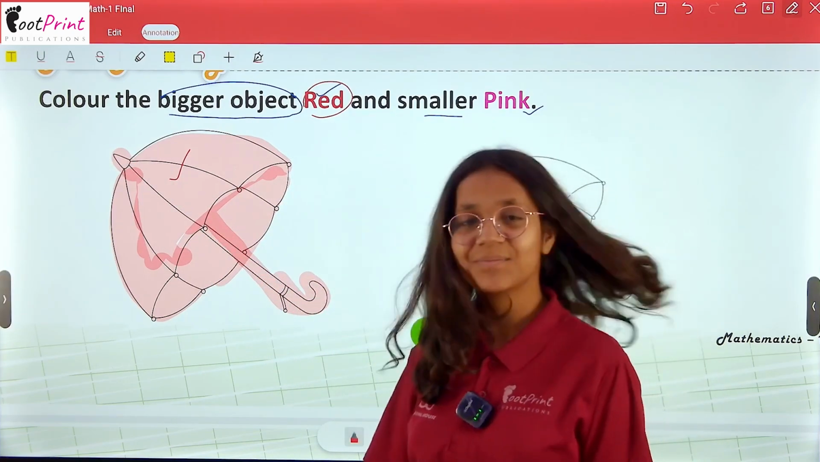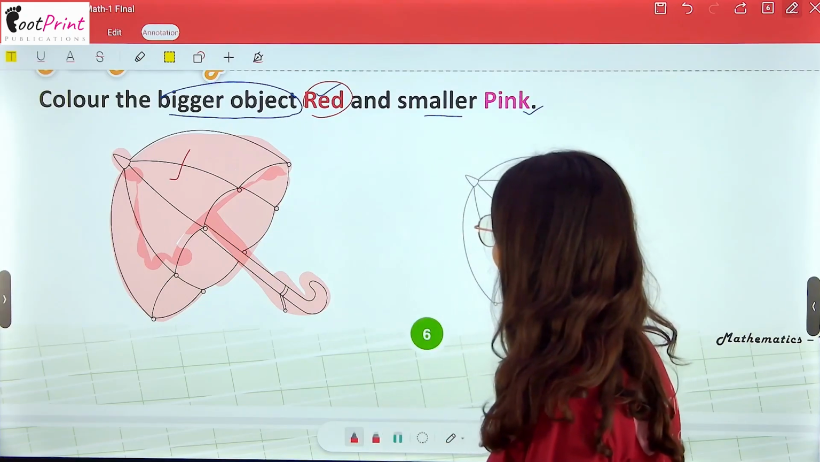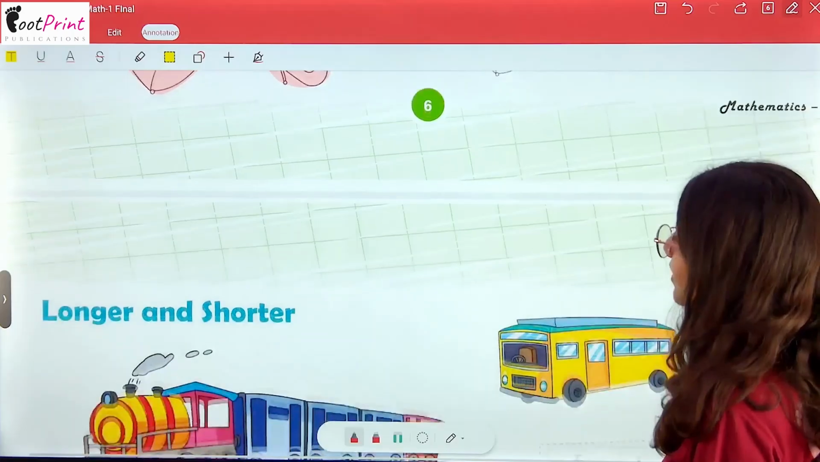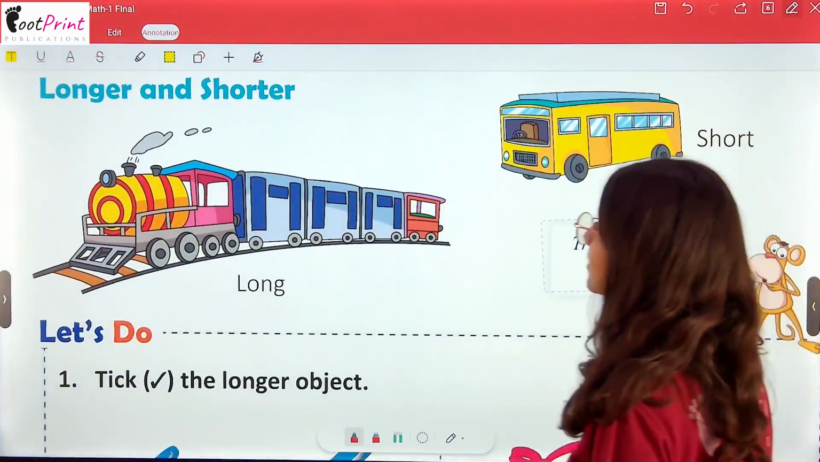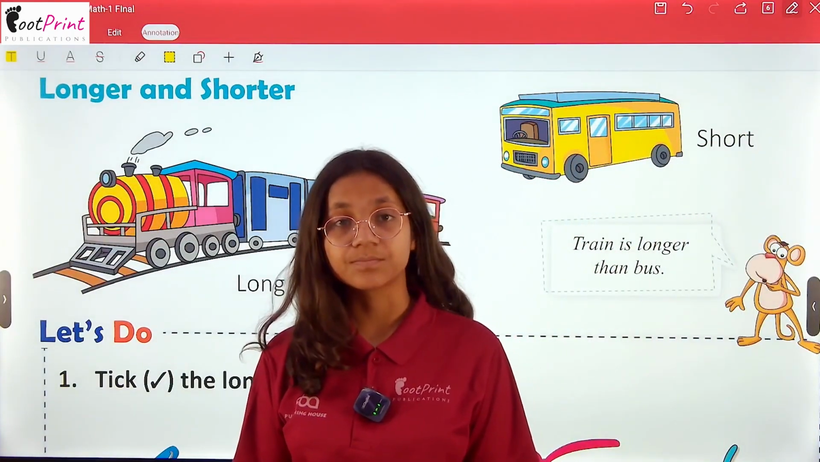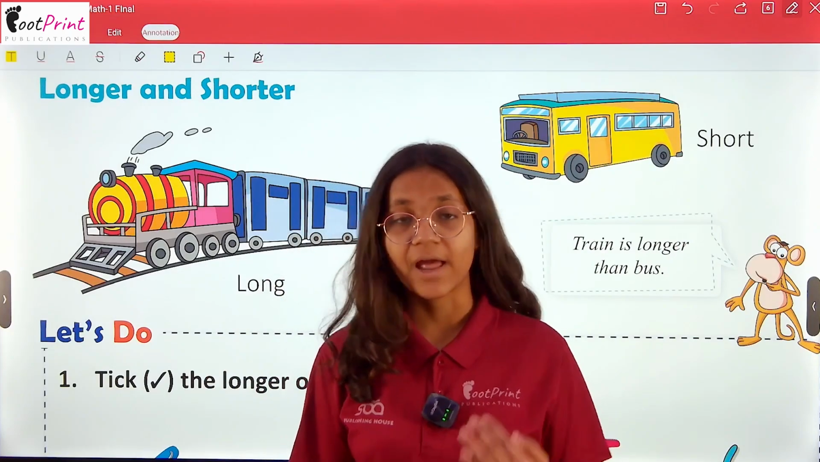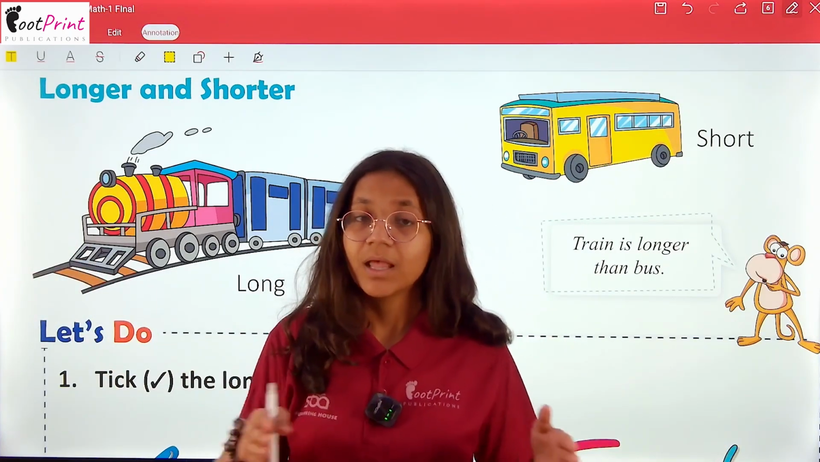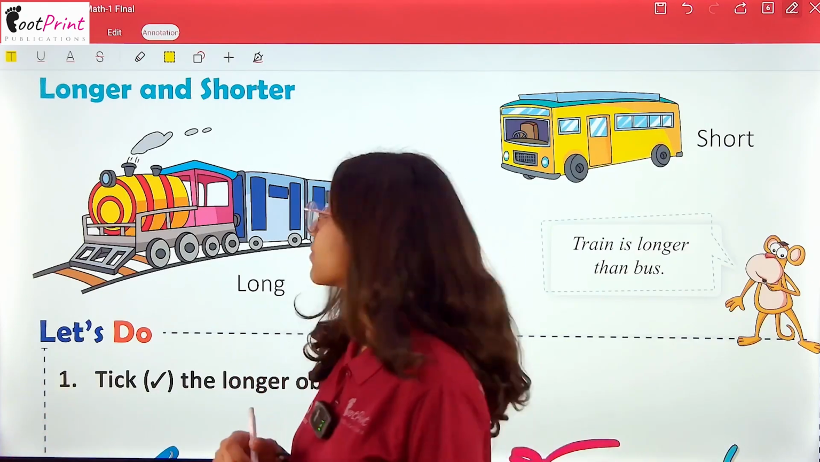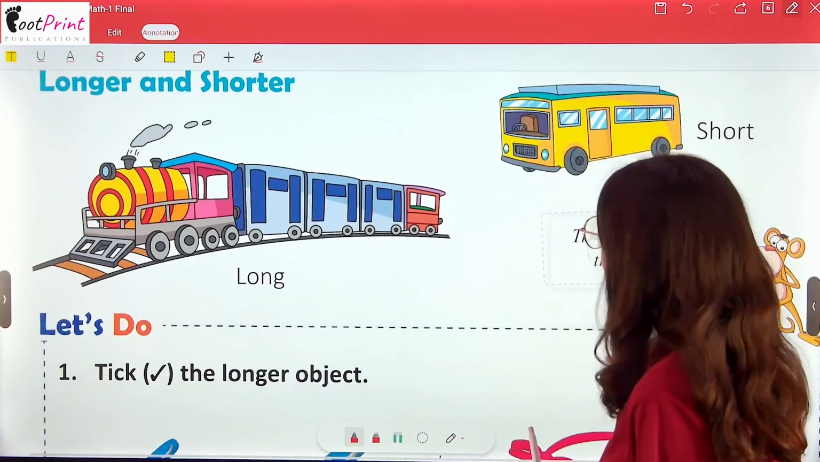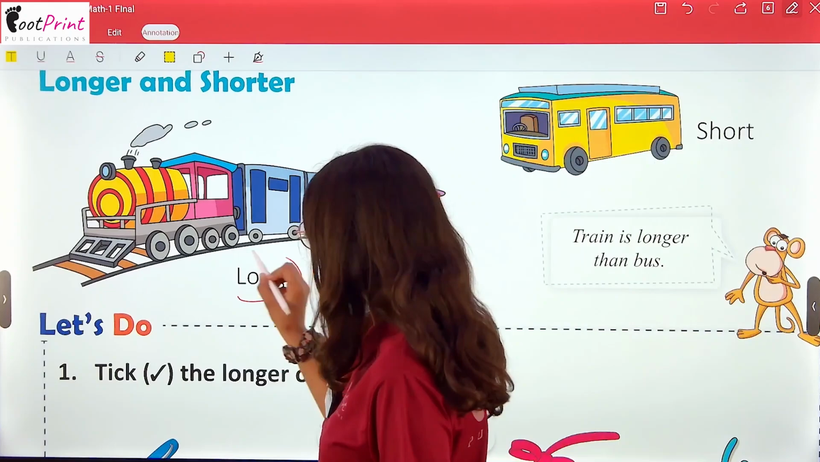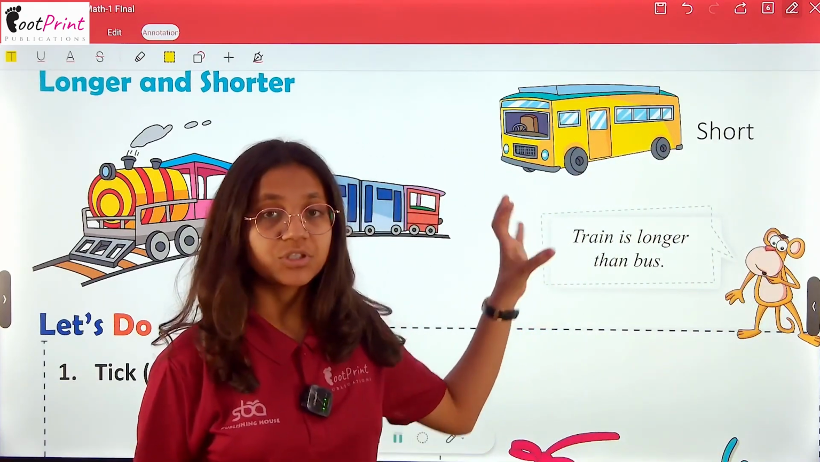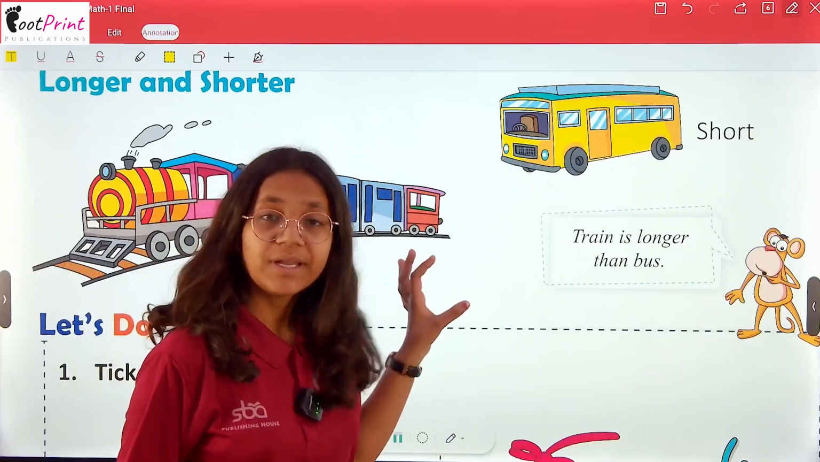Now it's looking like a beautiful and cute umbrella. So, we are moving to another topic, that is longer and shorter. Longer and shorter. Lamba or chota. Here is a train which is long and a short bus. A bus which is shorter than a train.